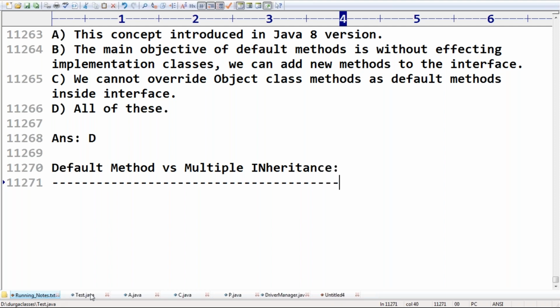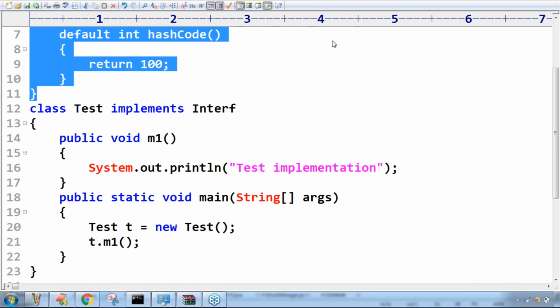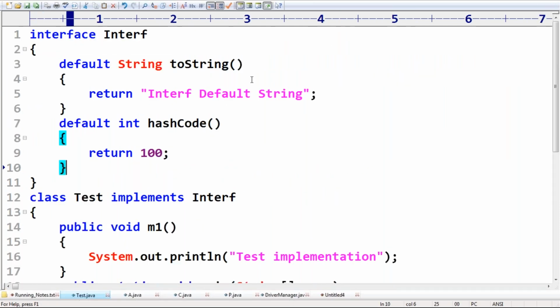Suppose, we know a class can't extend more than one class. Right? What is the reason for that? There may be a chance of ambiguity problem, or diamond access problem.